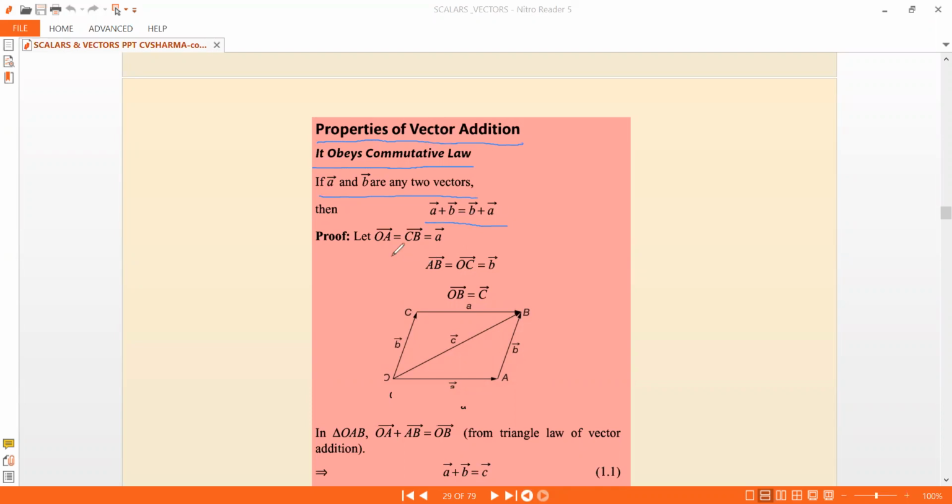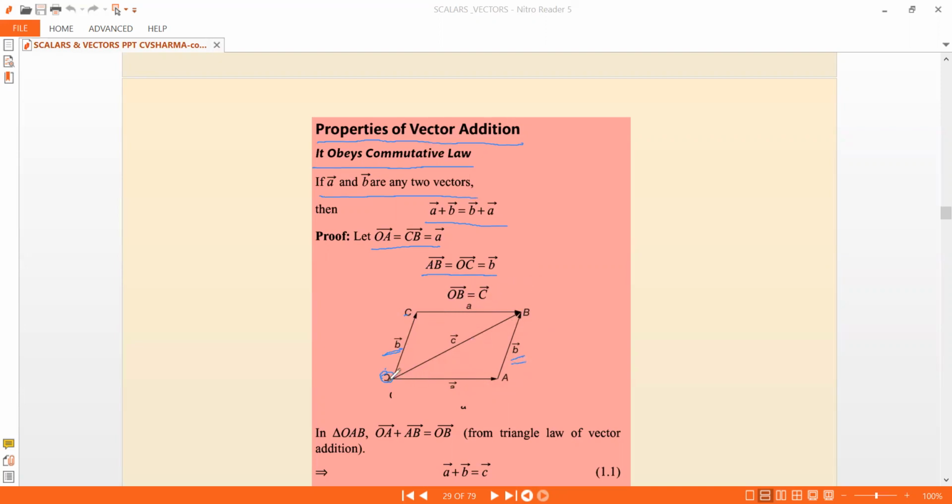Okay. So here you can see how the proof goes like this. Let OA bar and CB bar be parallel vectors, that is also A bar. And you have AB bar and OC bar, that is B bar. So this is OC bar, that is B bar, and the parallel vector AB bar, that is also B bar. So that's how we started.